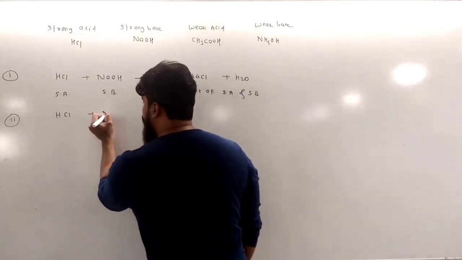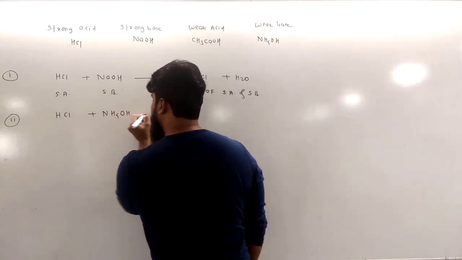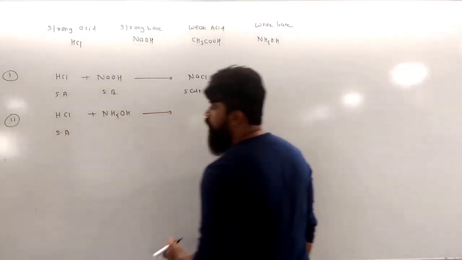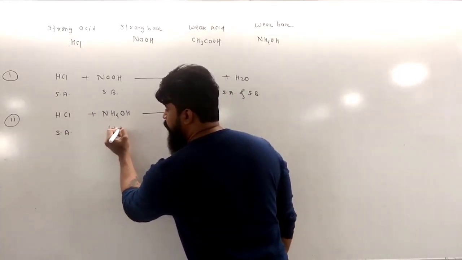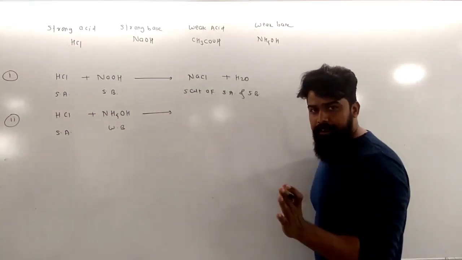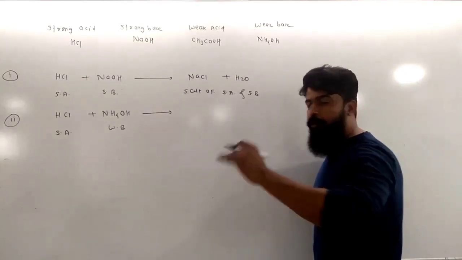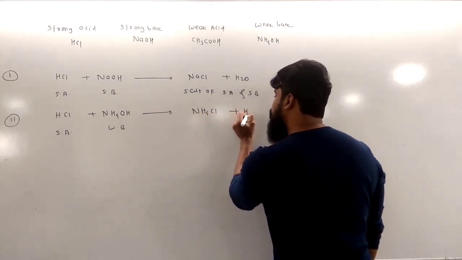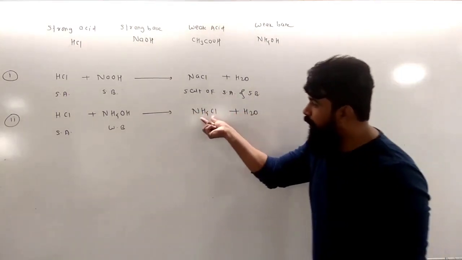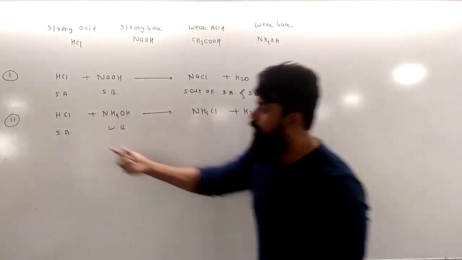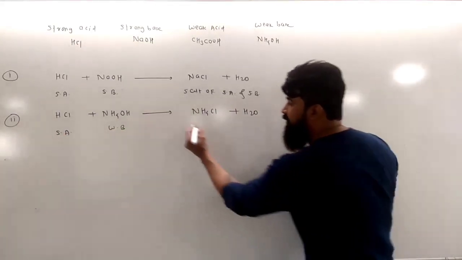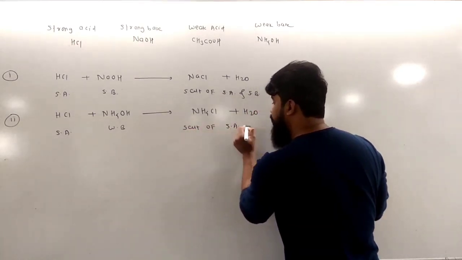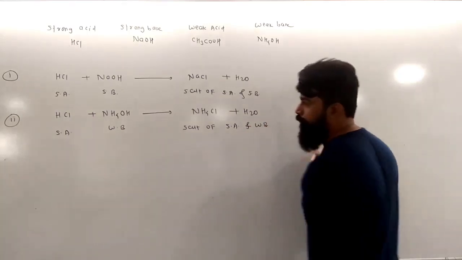So you might get the idea of the second salt. HCl reacts with NH4OH. HCl is a strong acid, but NH4OH is a weak base. When the strong acid HCl reacts with the weak base NH4OH, again it will form a salt, NH4Cl plus H2O. NH4Cl is a salt formed from a strong acid and a weak base, so I am calling this salt a salt of strong acid and weak base.